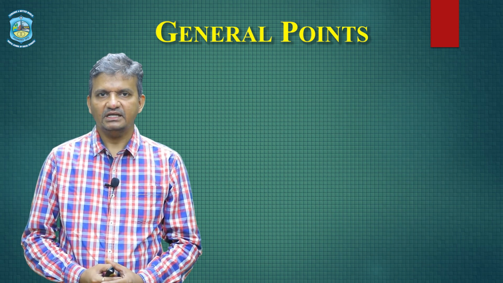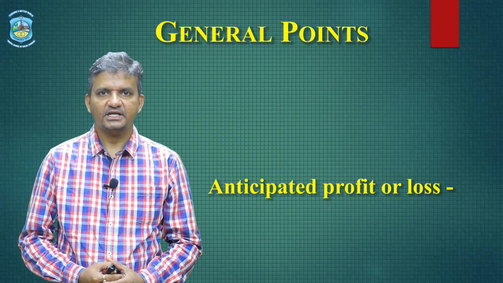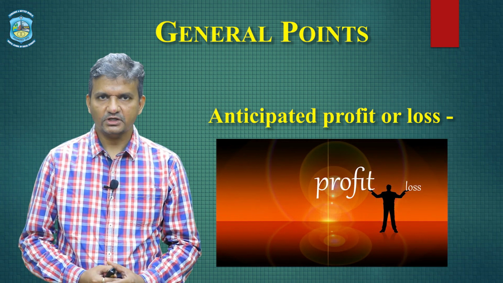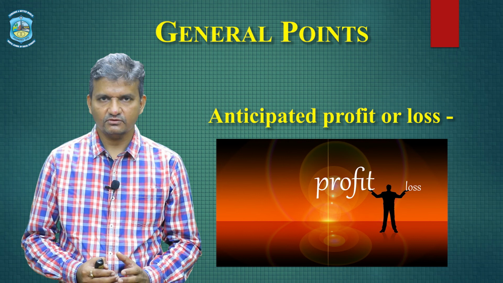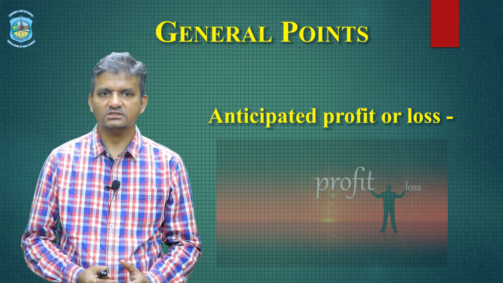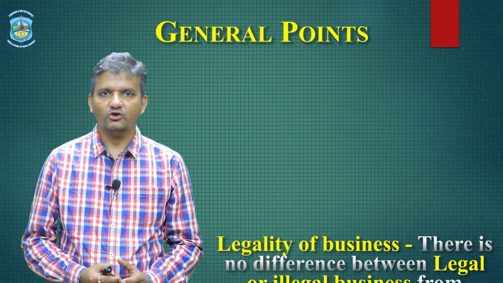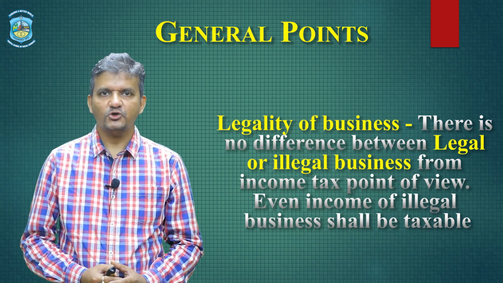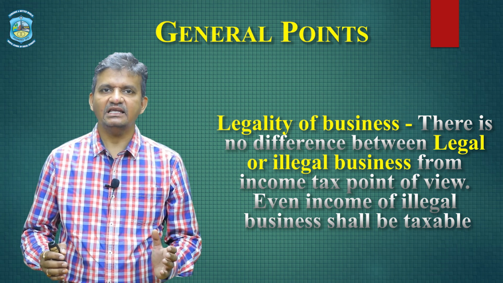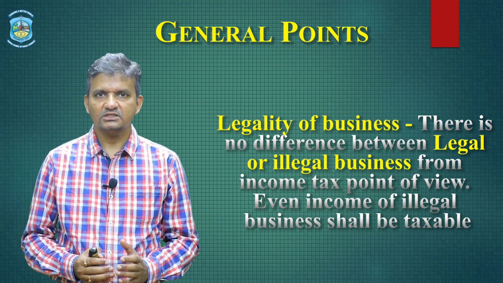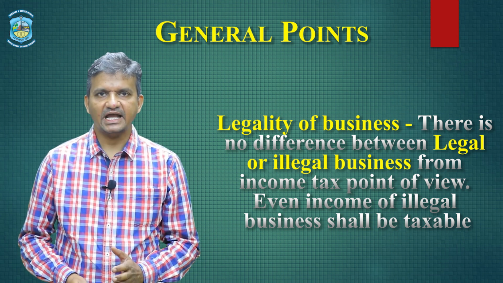Number 3 would be there is no scope for anticipated profit or loss. Whatever is going to happen in future, we don't consider it, whether it is for profit or loss. Next is legality of business. From income tax point of view, there is no difference between a legal business and an illegal business. Even if income is earned through illegal business, it is put to tax.